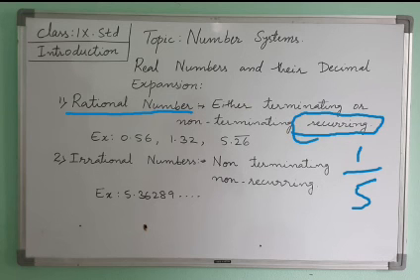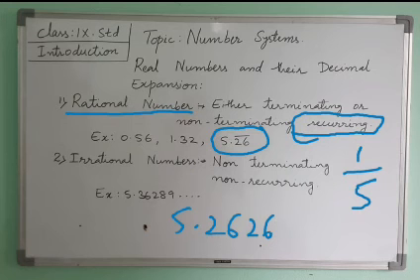When the same digits come repeatedly, I write a bar on those digits. Look at this, 5.26 with a bar. When we keep a bar on it, it means the same digits repeat, like 5.2626 infinite times. So it is nothing but a number which can be written in p by q form.